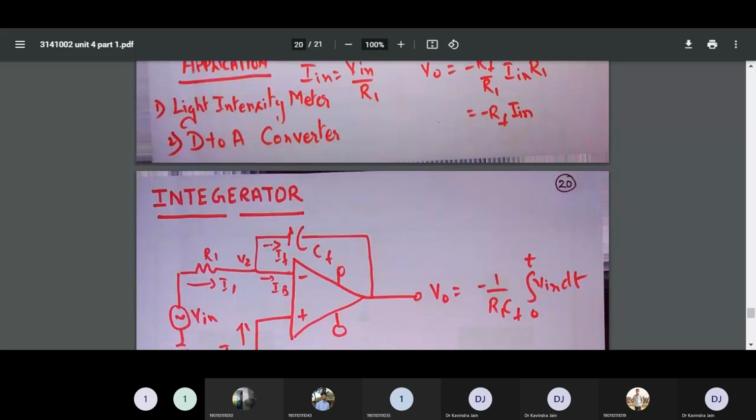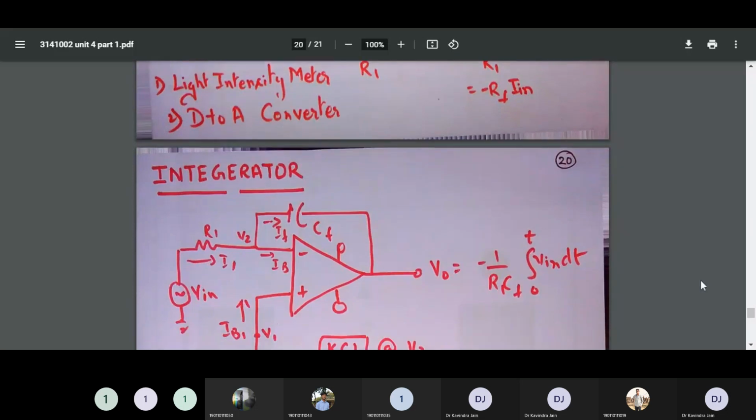Yes or no? Hello students, please respond. Hello Gaurav, can you hear me? Yes, sir. Have we already performed this experiment on labs, yes or no?